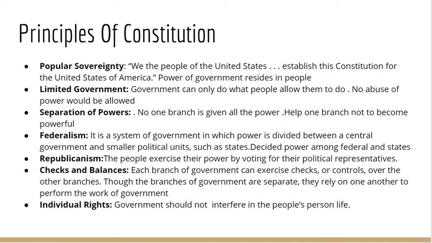In republicanism, the people exercise their power by voting for their political representatives.